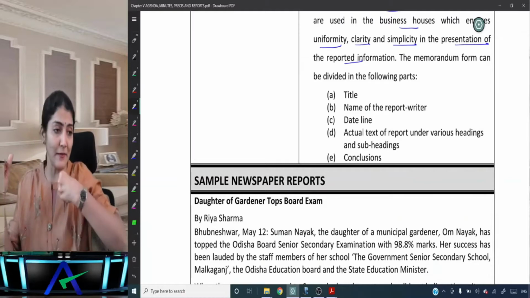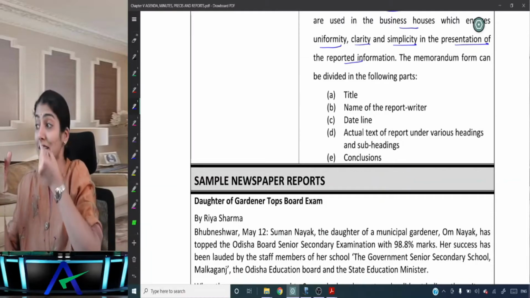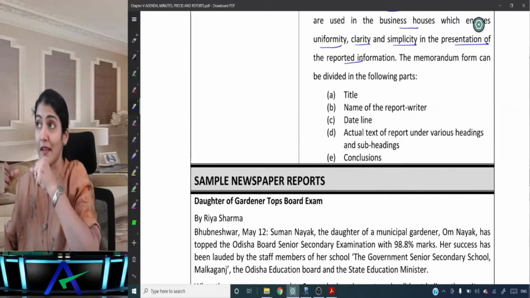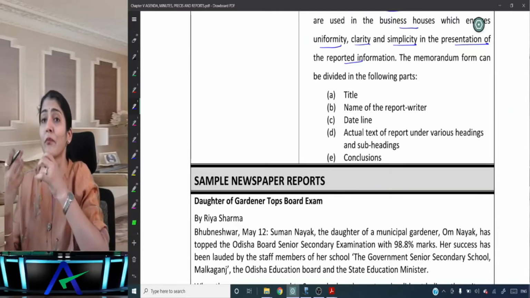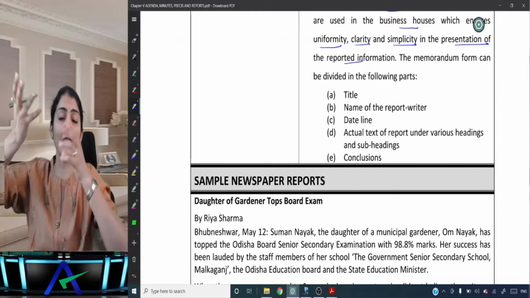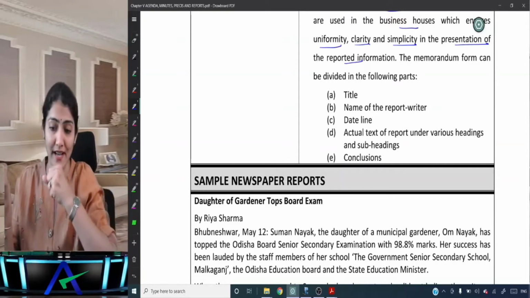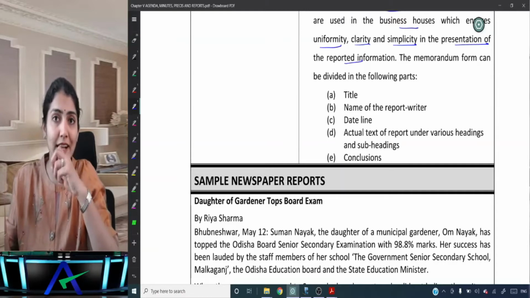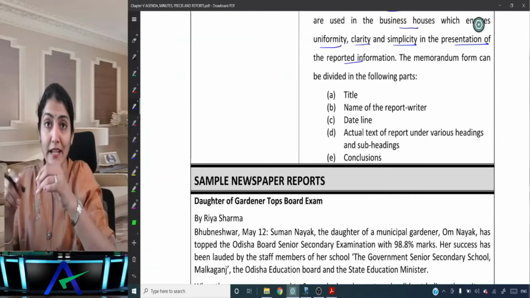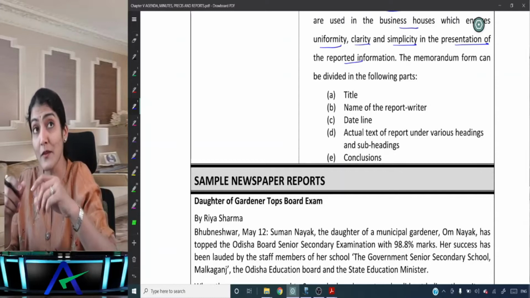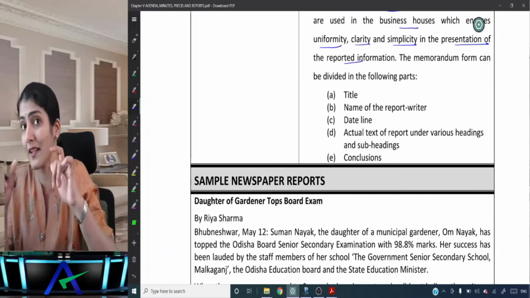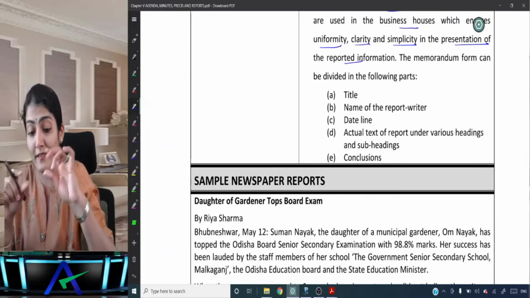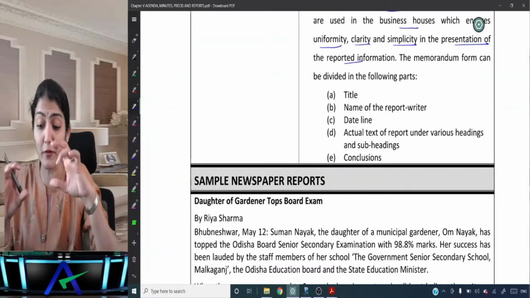So many a times when you listen to these journalists on the news channel also, they say, say Sonia Shukla from CNBC TV 18 or from Aaj Tak channel, and so name of the report writer. So when the journalist is speaking, that time also they mention their name. So when they are writing the report also, the person who's written that particular report, that article in the newspaper, his name would also be given. The name of the report writer.